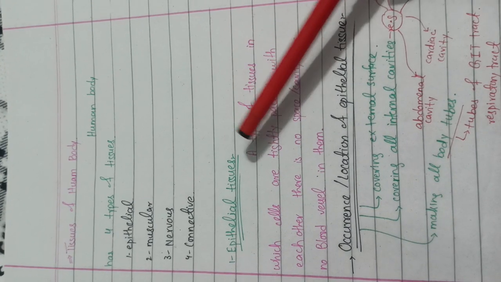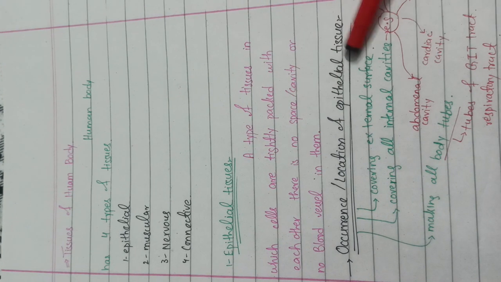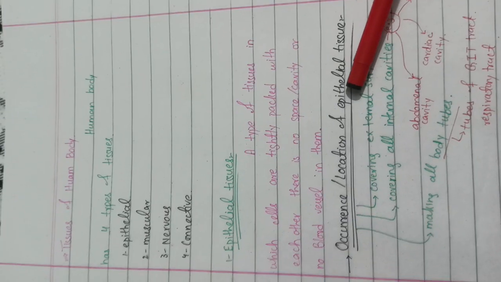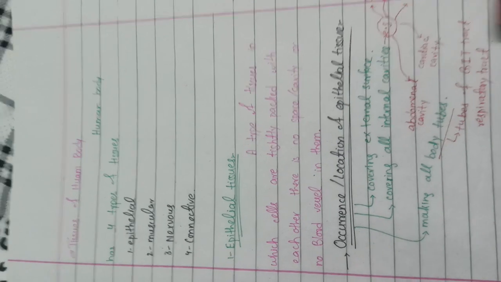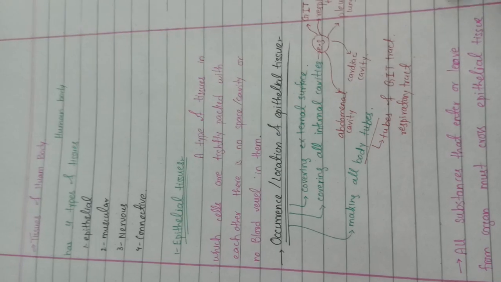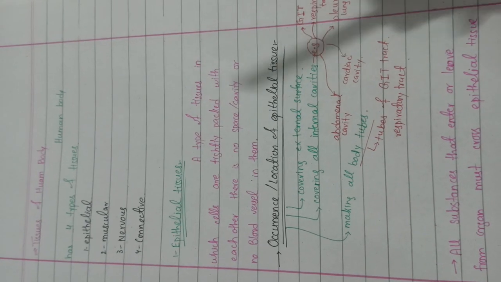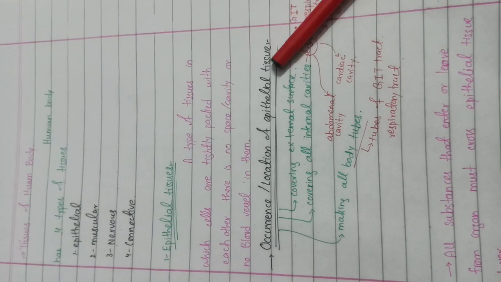Therefore it has no blood vessels or cavity or space-like structure in it. It has only layering cells. It is a collection of cells which are tightly and closely packed with each other, and these cells combine to give an epithelial tissue.